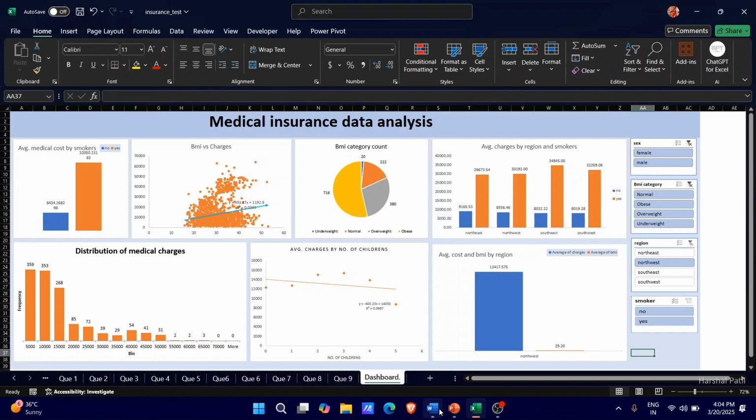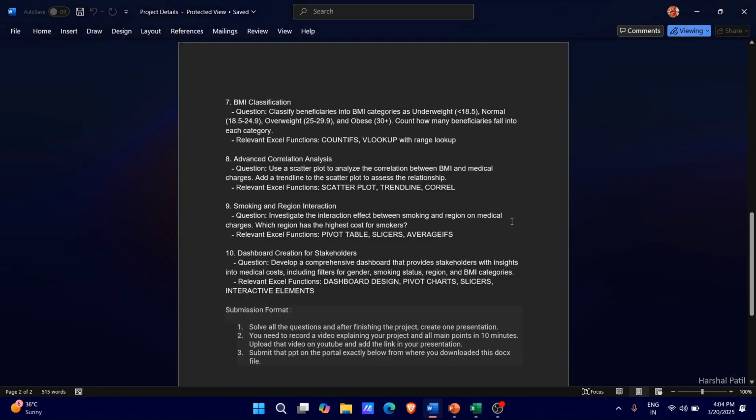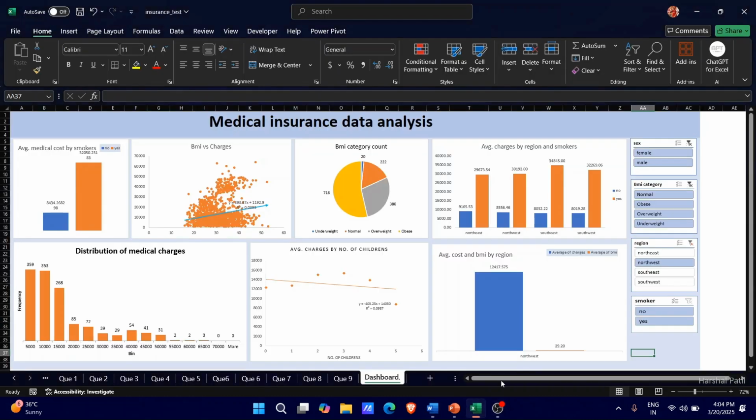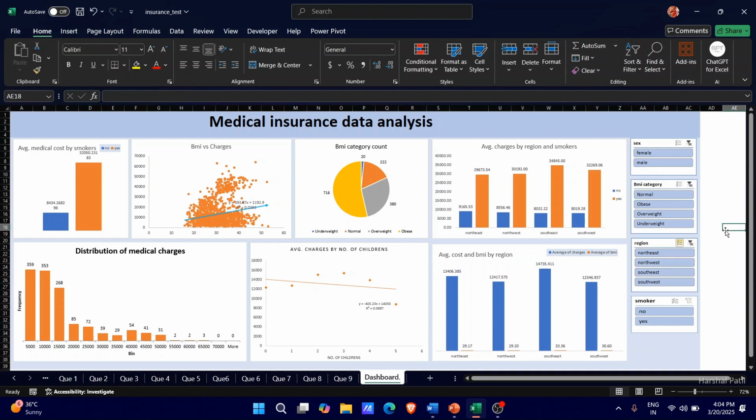On to the next question, which is to develop a comprehensive dashboard that provides stakeholders with insight into medical costs, including filters for gender, smoking status, region, and BMI categories. And here you can see we have created this dashboard where we have the average medical cost by smokers and the correlation between the BMI and average medical charges.